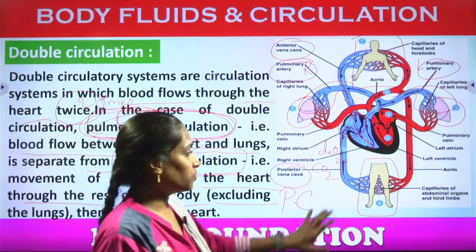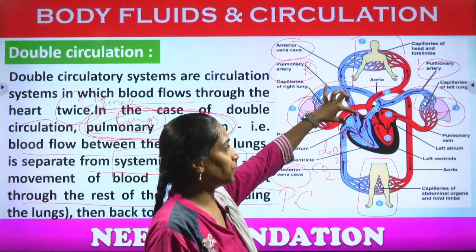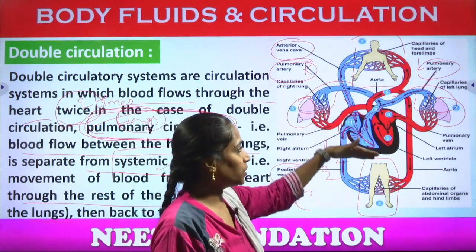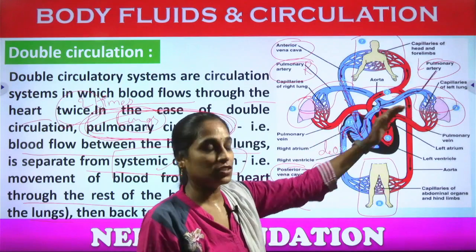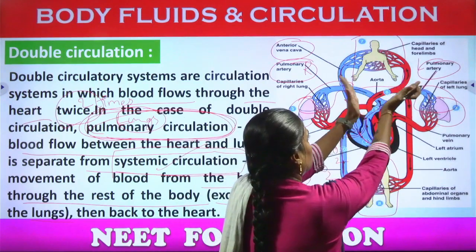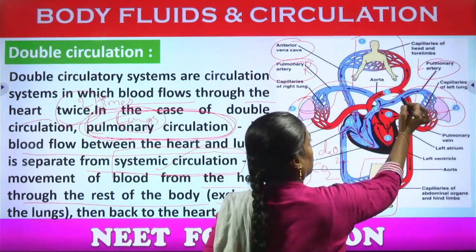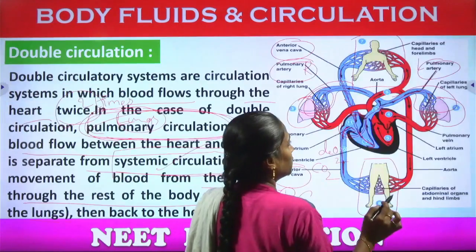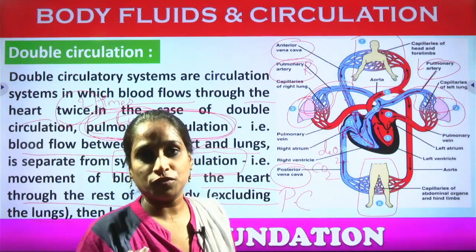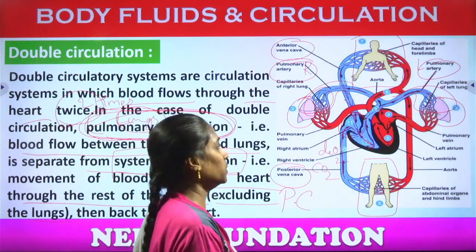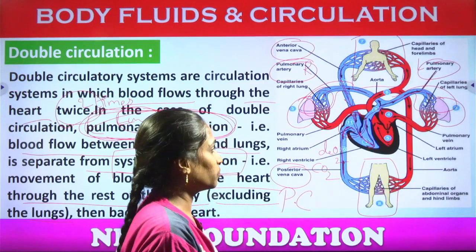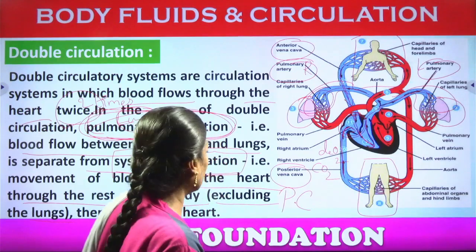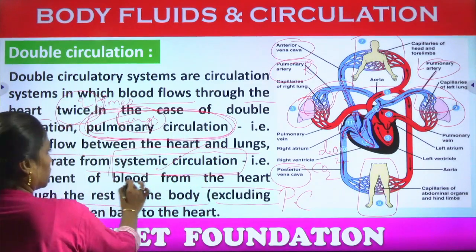Hope you all understood. From the body parts it enters the right atrium. From the right atrium it enters the right ventricle. From the right ventricle it enters the pulmonary artery, and from the pulmonary artery it goes through the left and right pulmonary arteries towards the left and right lungs, and from the lungs we can observe the carbon dioxide molecules moving outside to the atmosphere. And what is the systemic aorta? The systemic aorta is nothing but the systemic circulation.